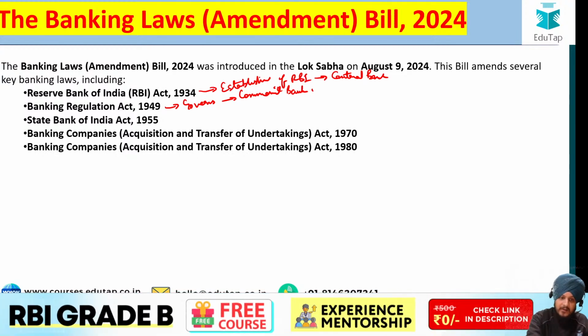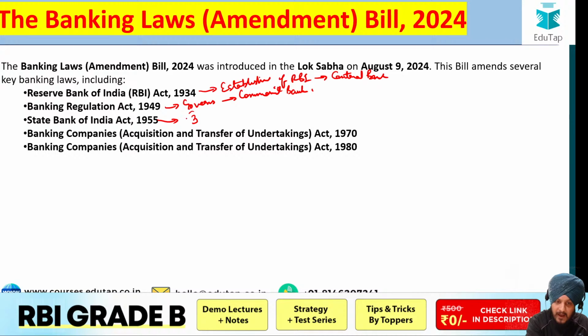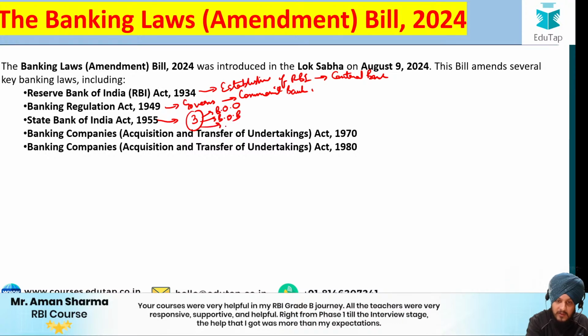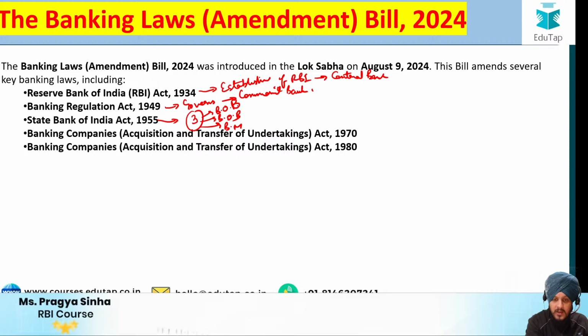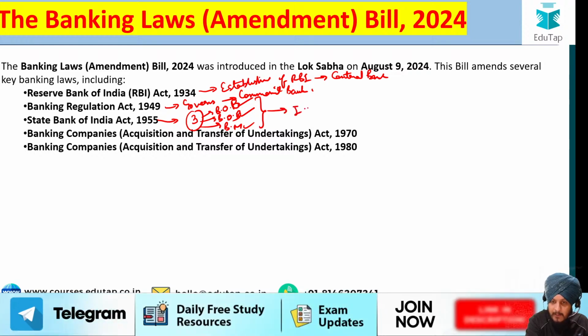The reason is that the State Bank of India was formed in the pre-independence period. During that period, there were 3 presidency banks, which were Bank of Bombay, Bank of Bengal, and Bank of Madras. Sorry, I said Odisha earlier, it was Bombay. These 3 banks were merged into the Imperial Bank of India by the Britishers.